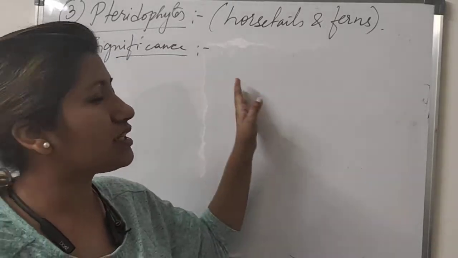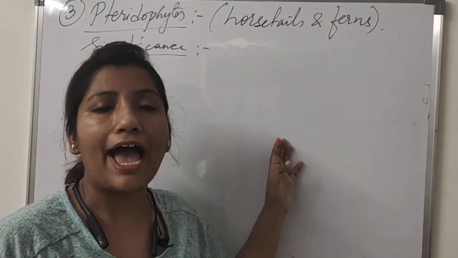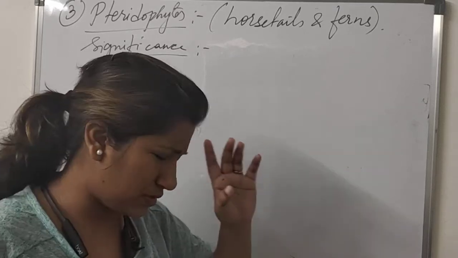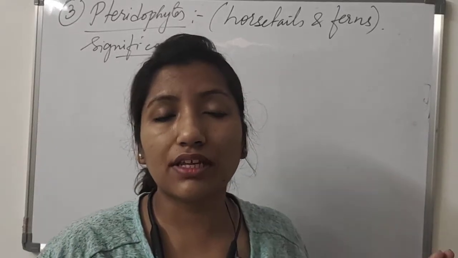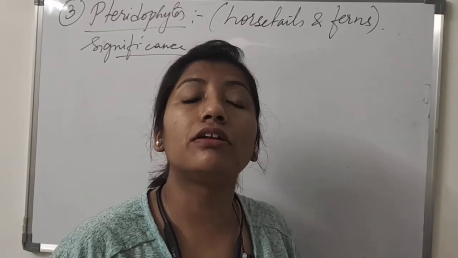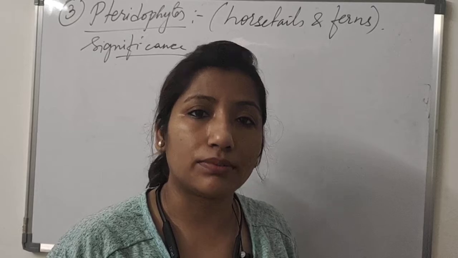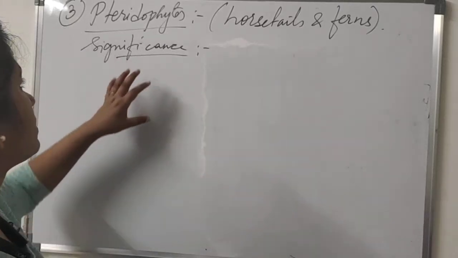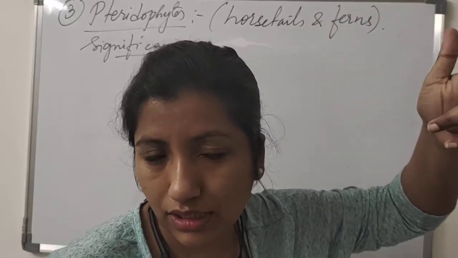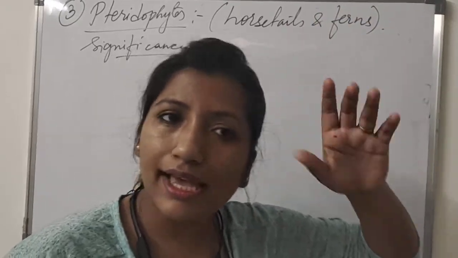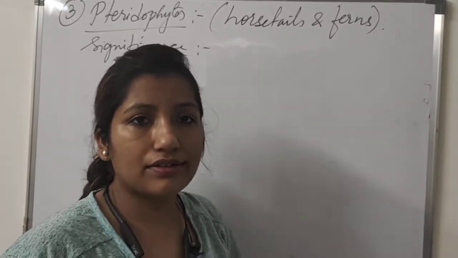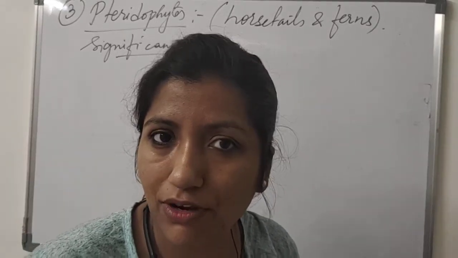And they are the first terrestrial plants to have vascular bundles. Vascular bundles means xylem and phloem. So they are the first. These are the significance of pteridophytes. First, they have medicinal values, and they are soil binders, so they remain attached to the soil. That is how soil erosion can be prevented.